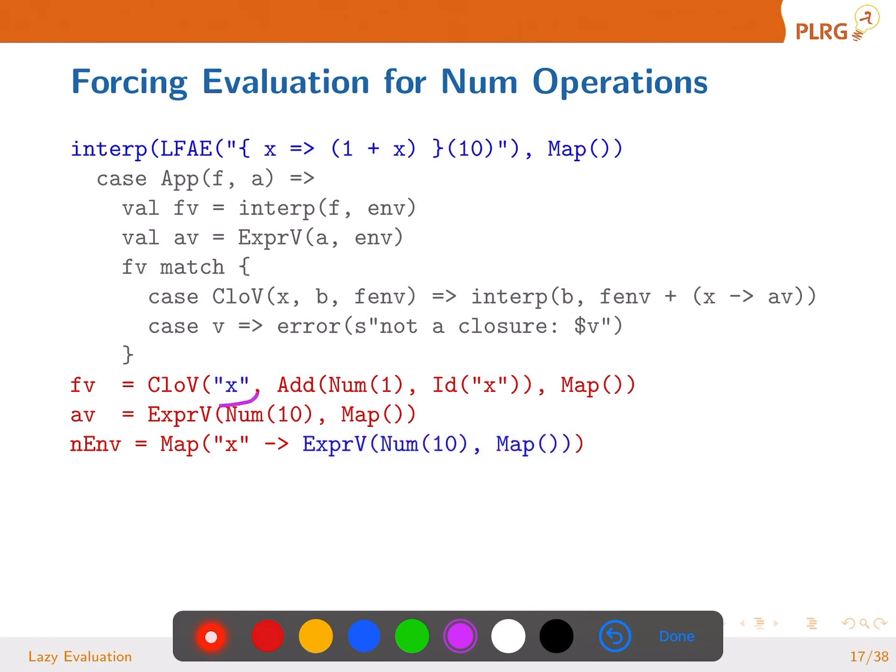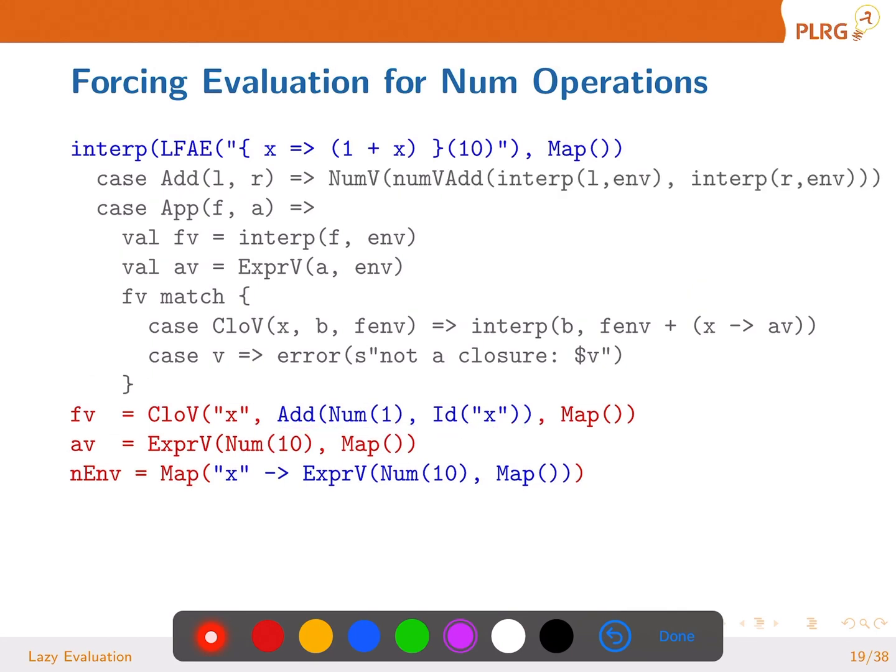Then parameter's value is exprV, and we are going to evaluate this body expression. Okay, then how do we evaluate the body expression? We need an addition. How do we evaluate addition? Well, we evaluate the first sub-expression and the second sub-expression, right? Yeah. Then, what do we get?